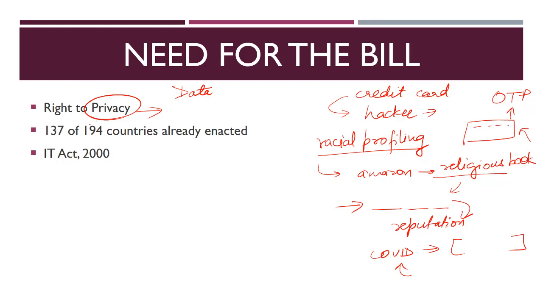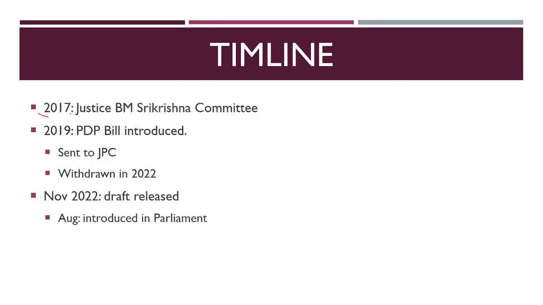In fact, out of the 194 odd members of the international community, 137 countries have already enacted a data protection law. Therefore, we are already late. Right now, we are dealing with the data protection provisions in accordance with the provisions of the IT Act 2000. But till when? So it was a requirement to have a standalone law for this. For that, firstly, in 2017, the Justice B.N. Sri Krishna Committee was appointed to look into the provisions for data protection in the country. It submitted its report in July 2018.